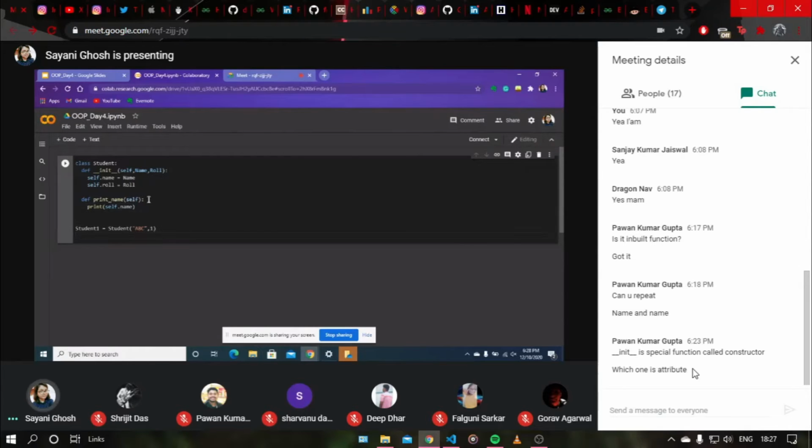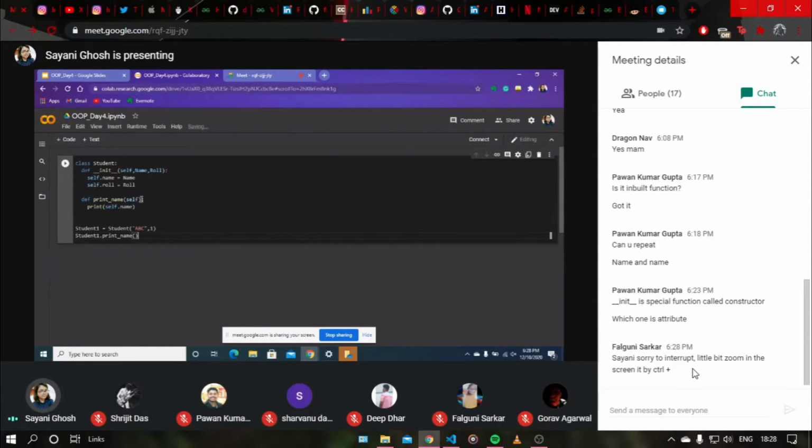So how to access this? You just need to call it. How to call it? Student1 dot print name. So what will it do now? One more thing, the self parameter. As you can see, here 2 parameters are given, but here it is taking 3 parameters.